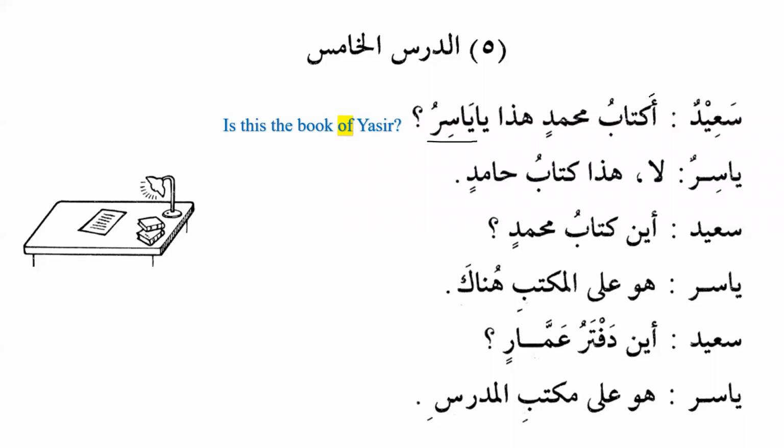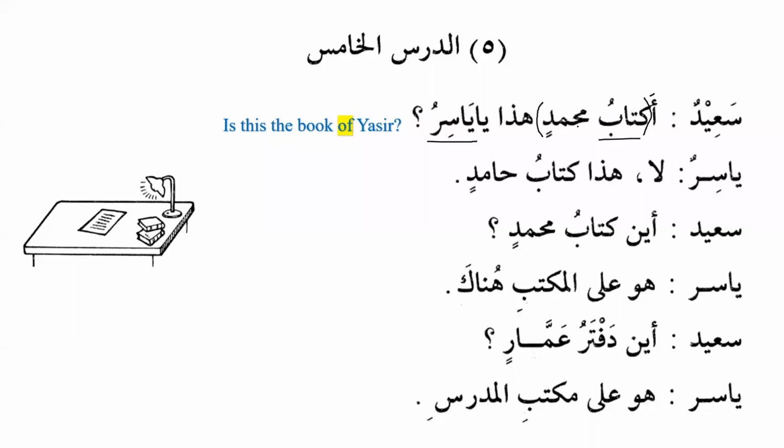As we know, this is Hamzatul Istifham, it is used to ask a question. And this construction we can see over here is the idafa construction. Kitabu is light, and Muhammadin is majroor. One more thing you should see over here: in 95% of the cases, please remember, the thing is an indefinite noun and the possessor is a definite noun.